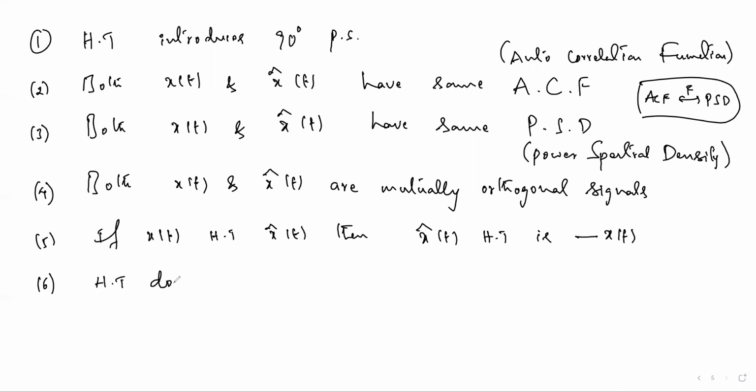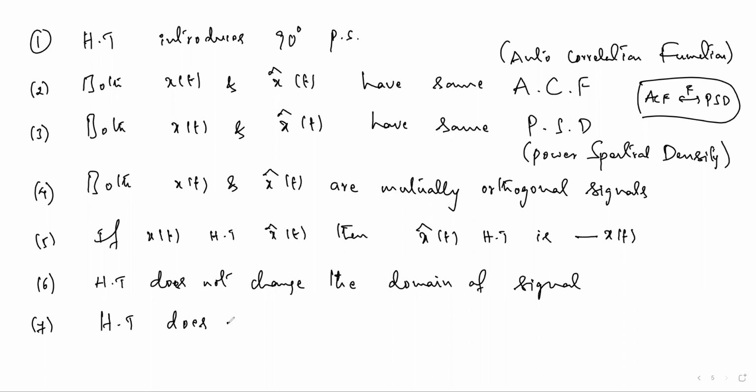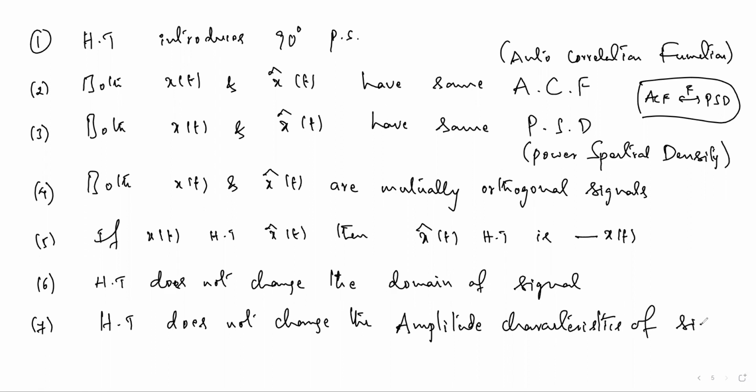We can also say the Hilbert transform does not change the amplitude characteristics of the signal, because it is changing only the phase, a 90 degrees phase shift. Amplitude does not change. Why?